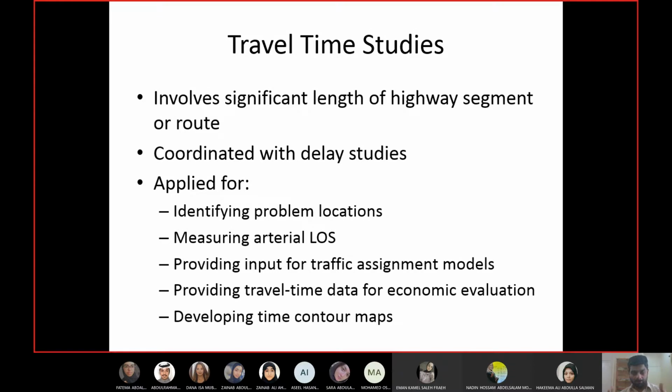Sometimes you are doing it for one highway, so it can include the whole highway from start to end, so it will be in kilometers. Or it can be one segment of the highway, but it will still be large. For example, you may be doing it for 2 or 3 kilometers. I think you get my point.